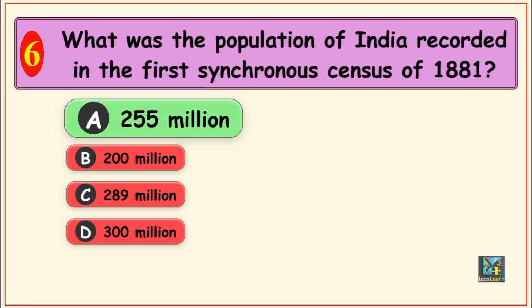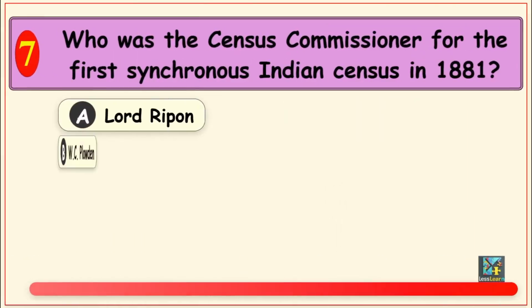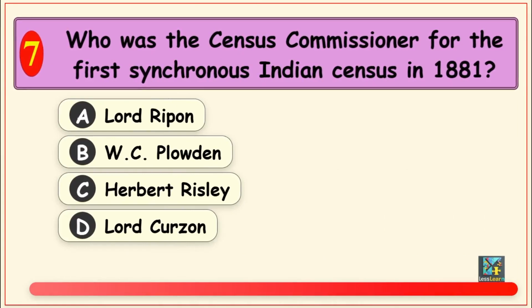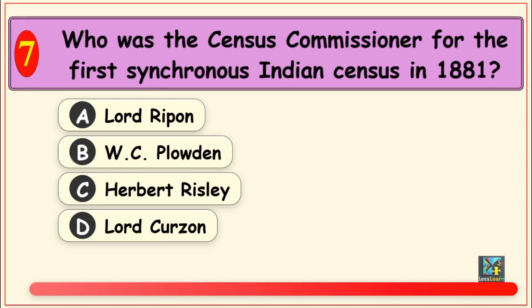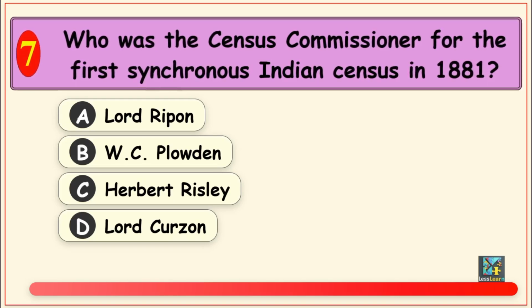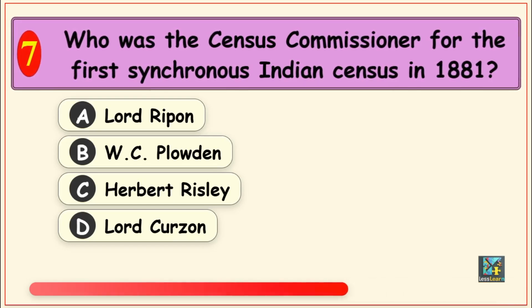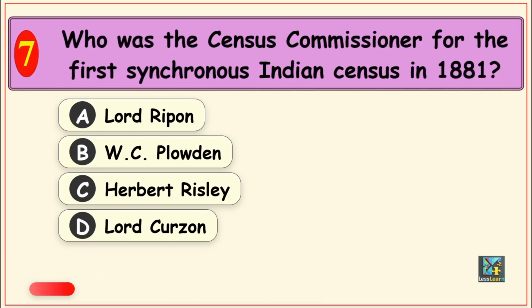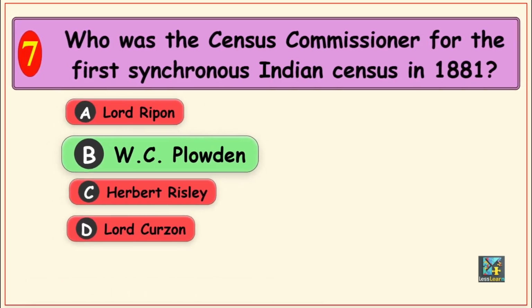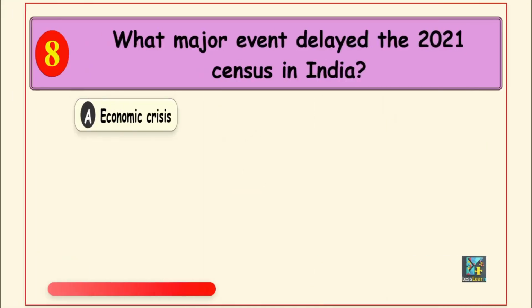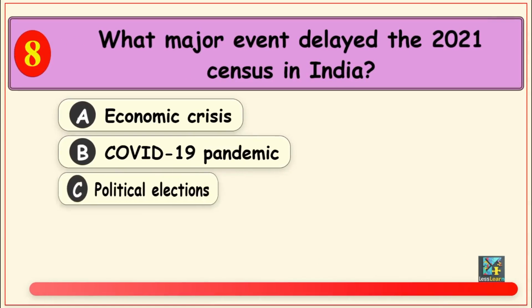Next up, who was the Census Commissioner for the first synchronous Indian census in 1881? Options are, Option A, Lord Ripon, Option B, W.C. Plowden, Option C, Herbert Risley, and Option D, Lord Curzon. The correct answer is, Option B, W.C. Plowden.